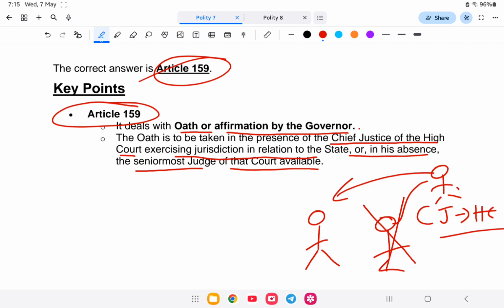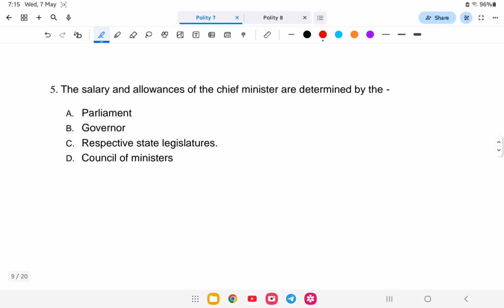Let's go to the next question. The salary and allowances of the chief minister are determined by whom? Is it A, the parliament, B, the governor, C, the respective state legislature, or D, the council of ministers? So the answer is option C, that is the respective state legislature.